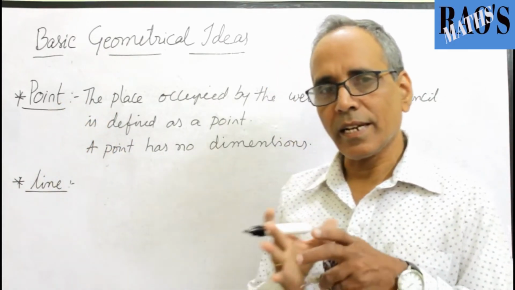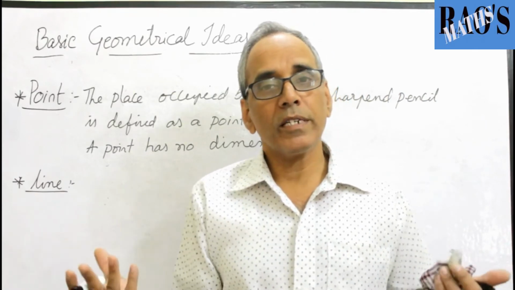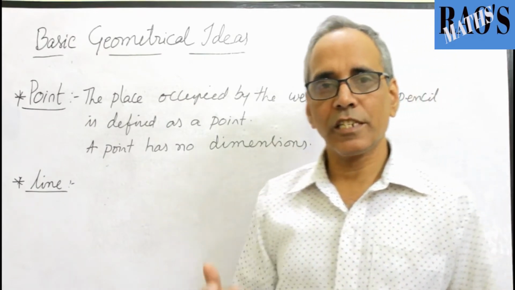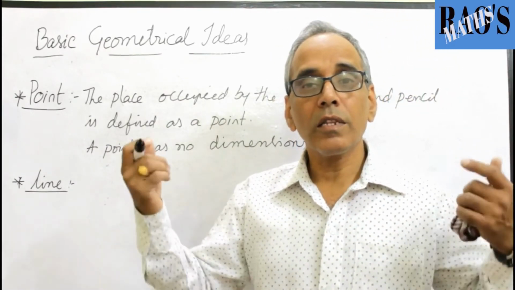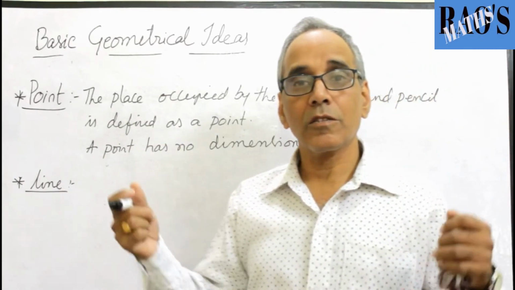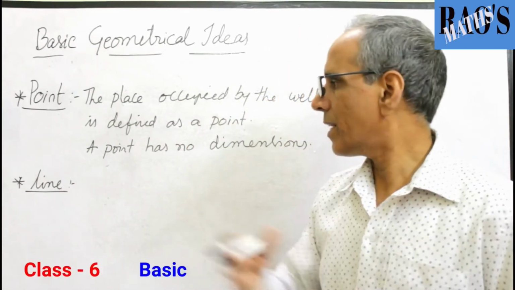A line is a collection of a set of points. How many points, we cannot say. I may take one section of students, or 2 sections, or the whole school, or all the schools in Secunderabad, in India, in the world. So there is no limit for the points to make a line.